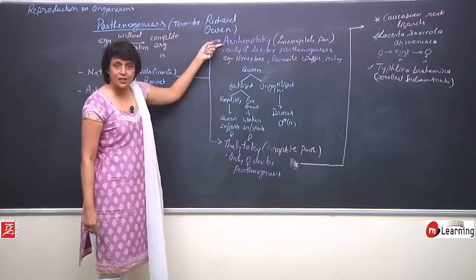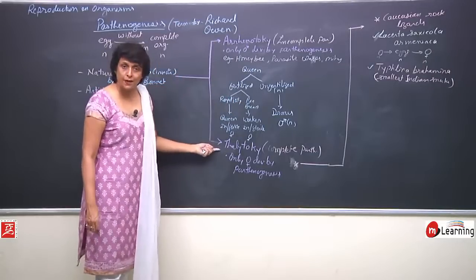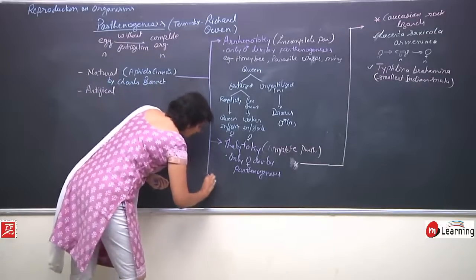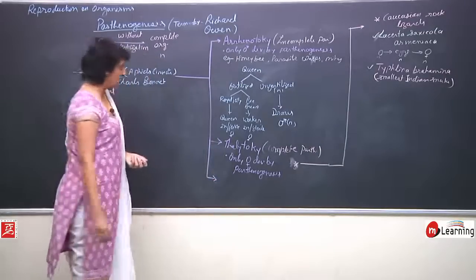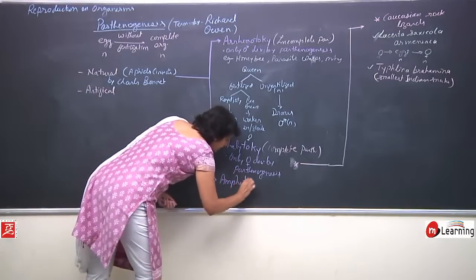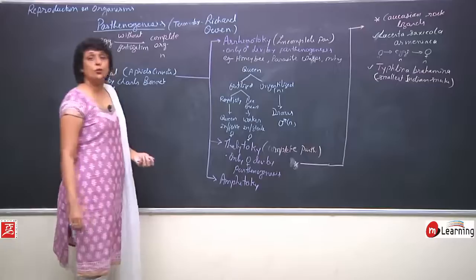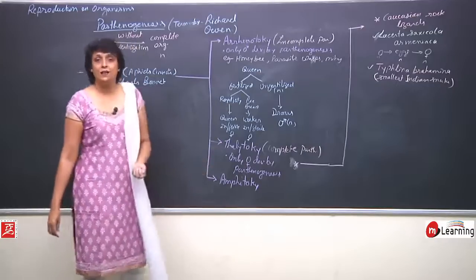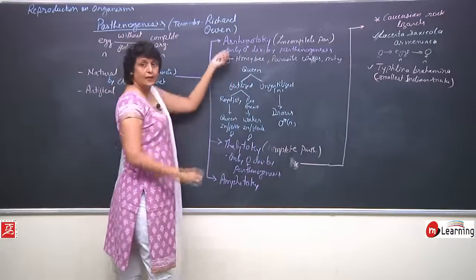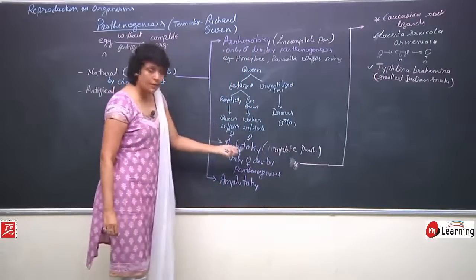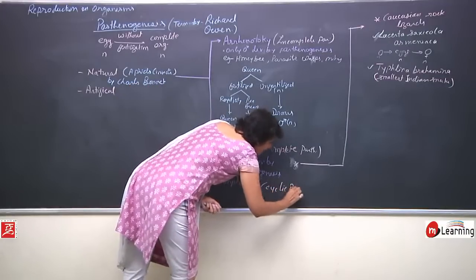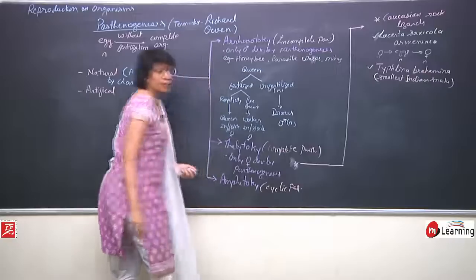So, either males produced or only females produced, two types. The third is known as amphitoky. Amphitoky is known as cyclic parthenogenesis. Arenotoky was called incomplete, thelitoky is known as complete, and amphitoky is known as cyclic parthenogenesis.